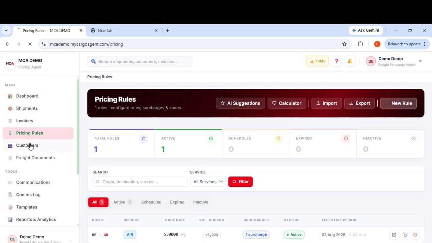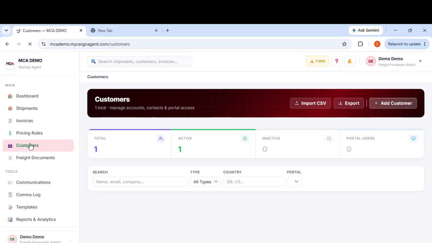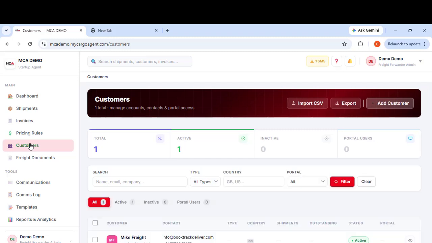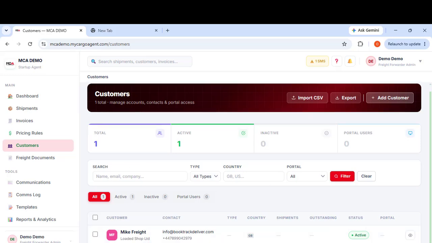Okay, this is where you add your customers. Sorry about that. I know a lot of you may think this is like child's play, but for some of the forwarders who may struggle, it's just to give them pre-knowledge of what it is all about. This is just a customer added. You can add a customer. This is where you add a customer. You can import your customer, you can export your customer, if you want to.